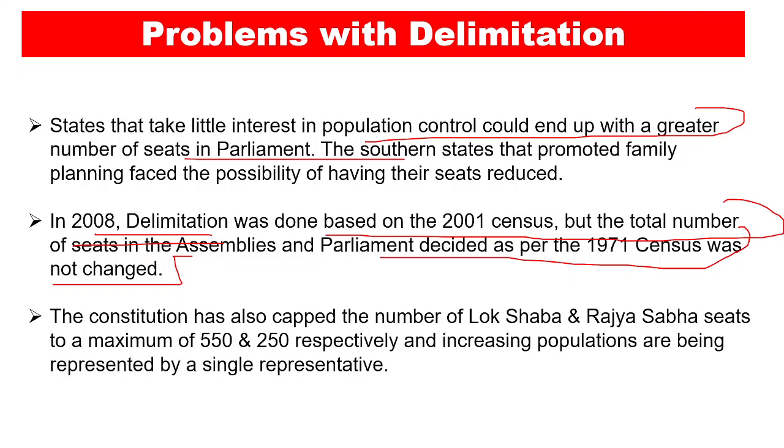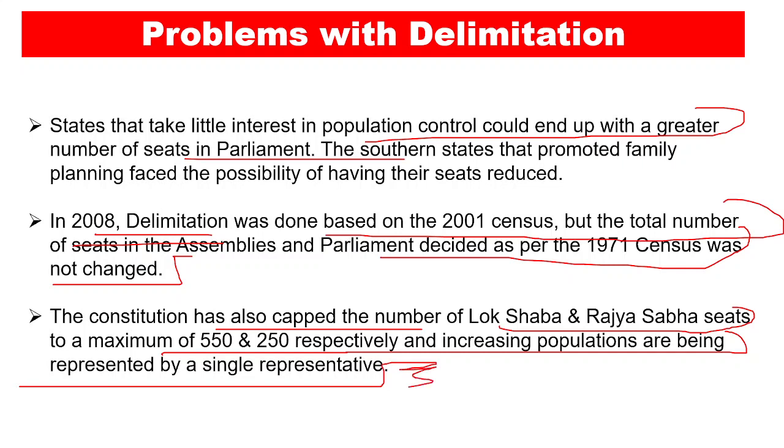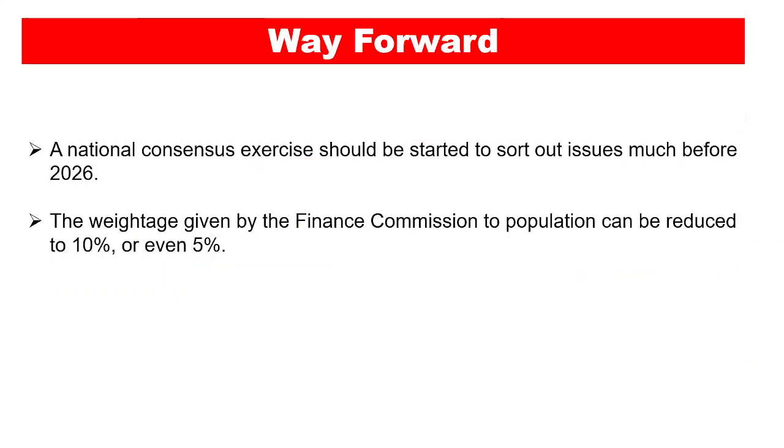So this basically happened in the 1971 census, when the seats in the assemblies were not determined according to the population, right? And the constitution has also kept the number of Lok Sabha and Rajya Sabha seats to a maximum of 550 and 250 respectively, and increasing populations are being represented by a single representative, right? This is also basically a problem.